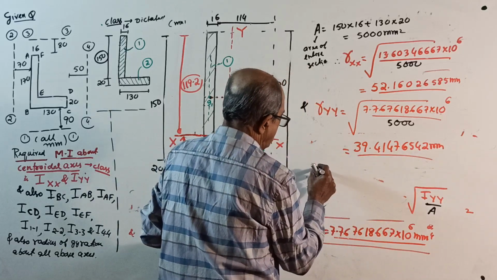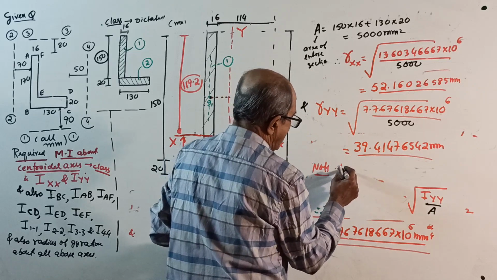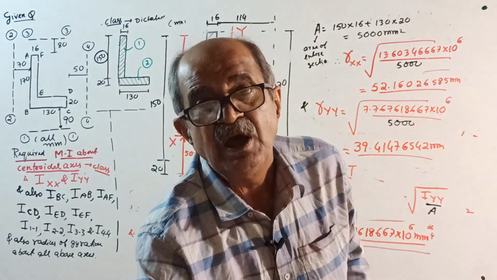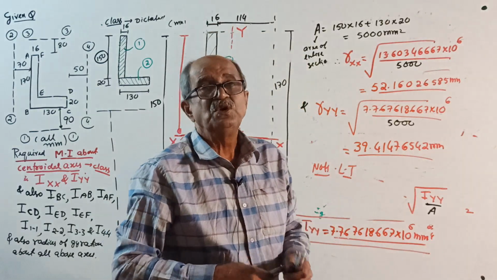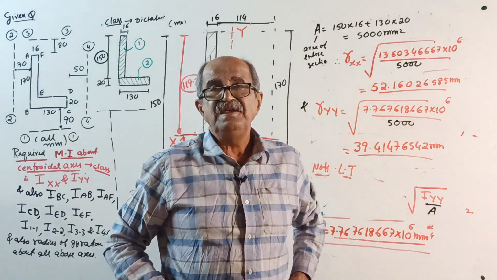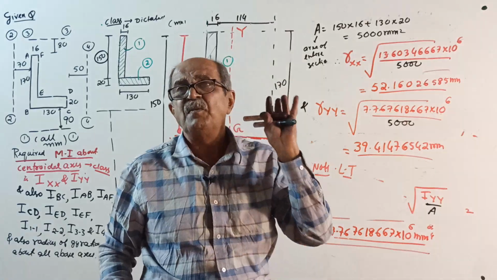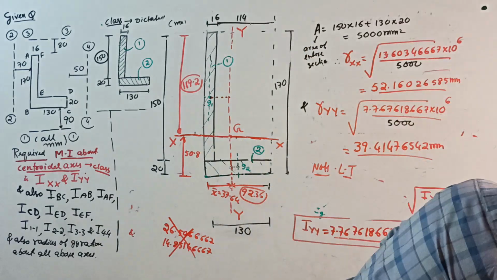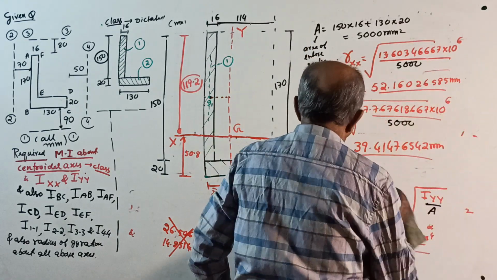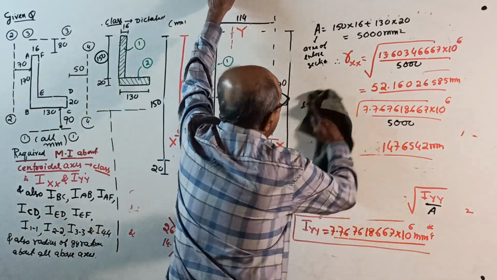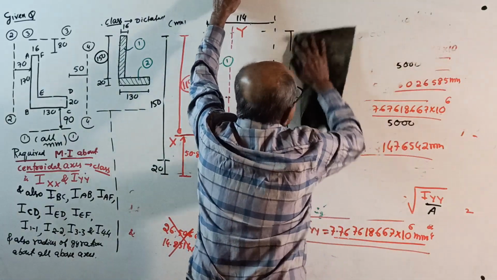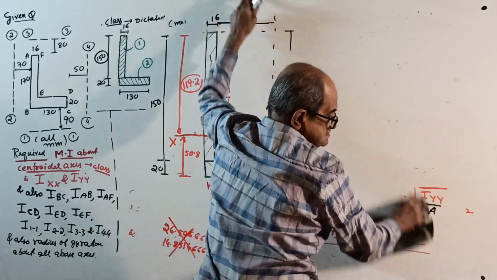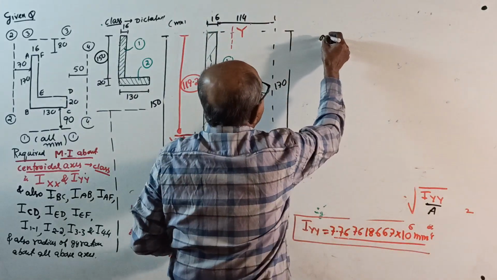Now make a note, important note. I won't tell again; last time I will tell. In any question in future, if moment of inertia is not required, suppose the question is to find radius of gyration, even then first you have to find moment of inertia. Find moment of inertia, then find radius of gyration. Then lastly, one more piece of information for you, though the question is not asked. I will tell you this for every question from now onwards.